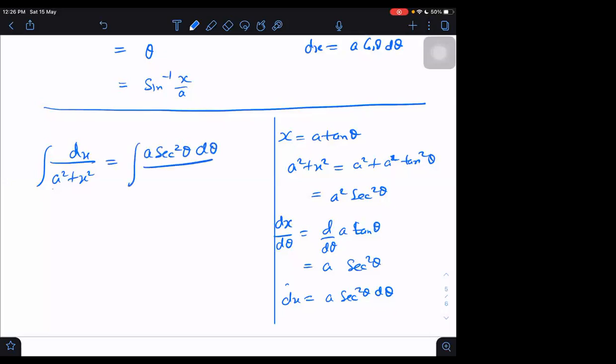And what is our denominator value? The denominator comes from here. See, it is so amazing again. Secant square theta cancelled. We are getting 1 by a into the integration of d theta, which will again be equal to 1 by a into theta. But theta in this case is tan inverse x by a.